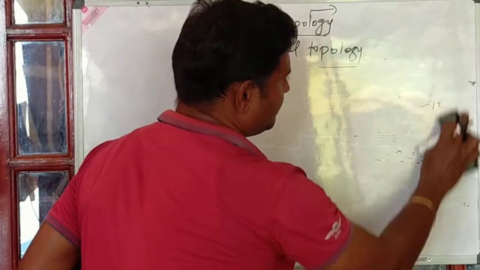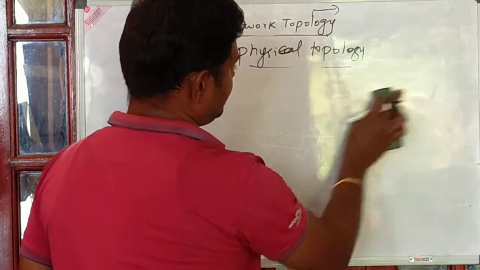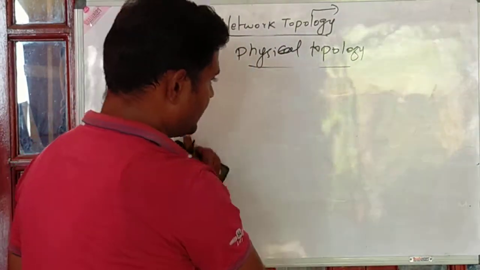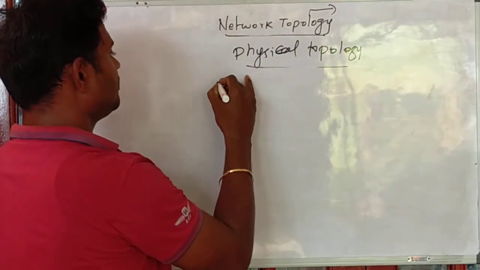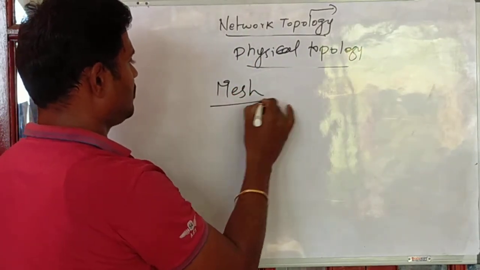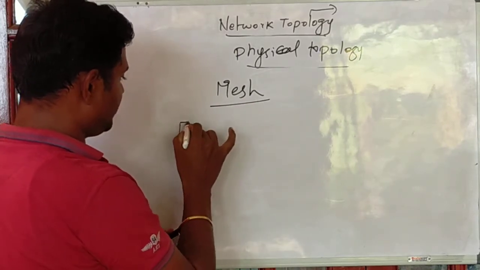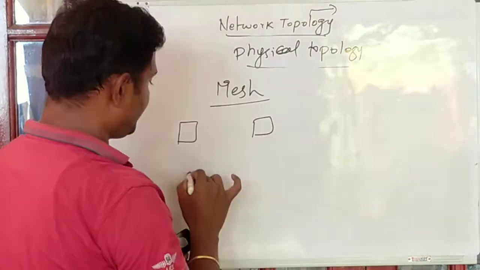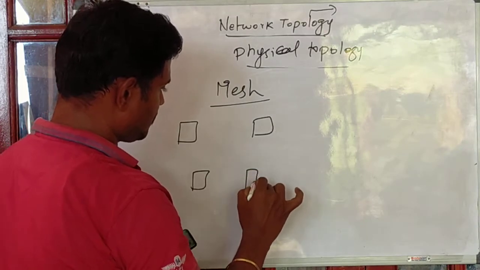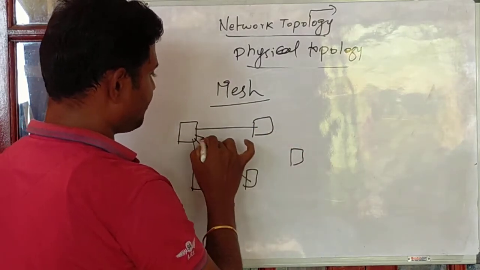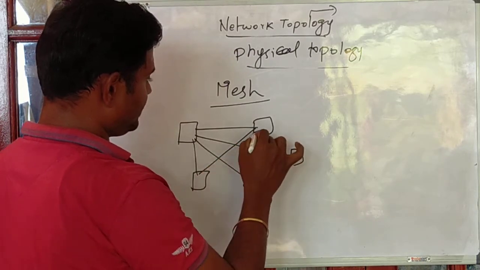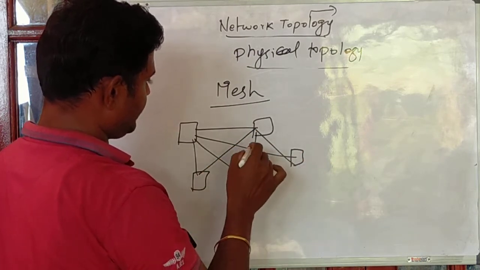And the next one is mesh. Mesh is an interesting topology. Mesh topology is nothing but, if I have n systems, all the n systems have connections to everyone in the rest of the network.